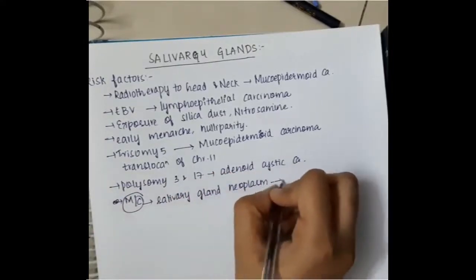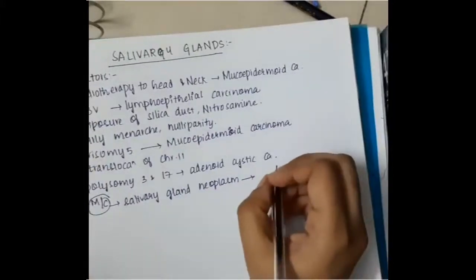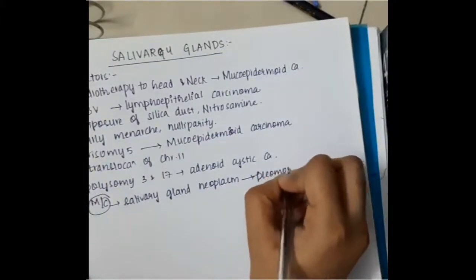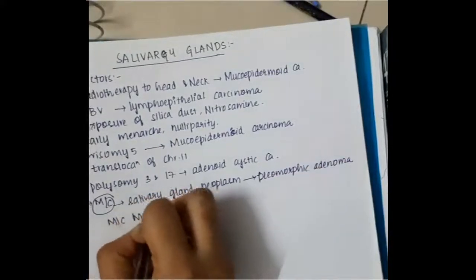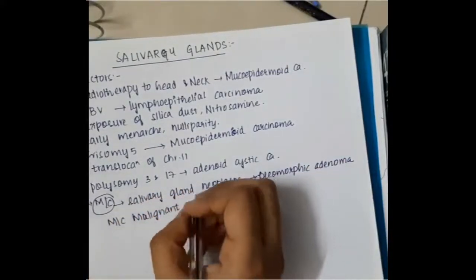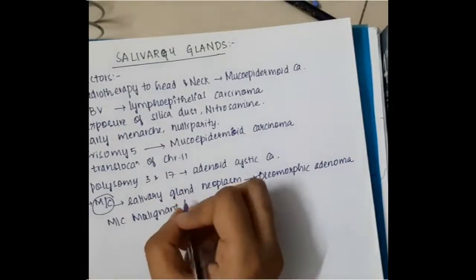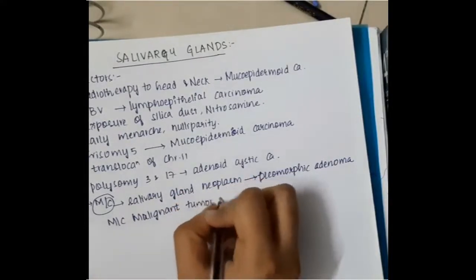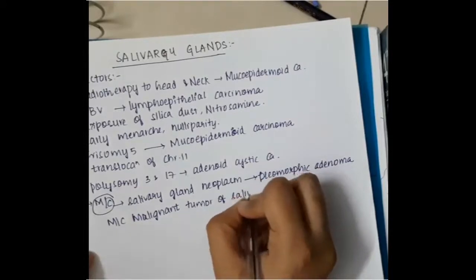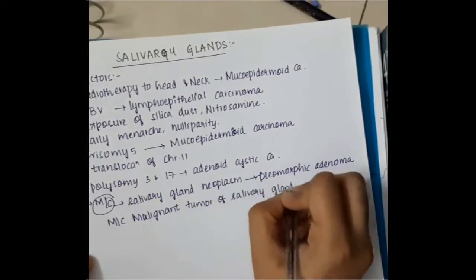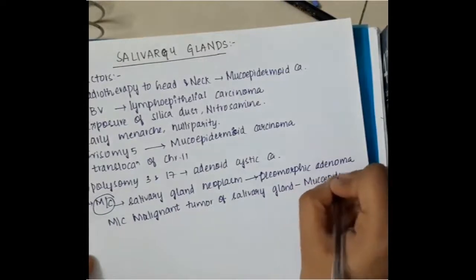The most common salivary gland neoplasm is pleomorphic adenoma. Then the most common malignant tumor of salivary gland is mucoepidermoid carcinoma. Overall, the most common salivary tumor is pleomorphic adenoma.